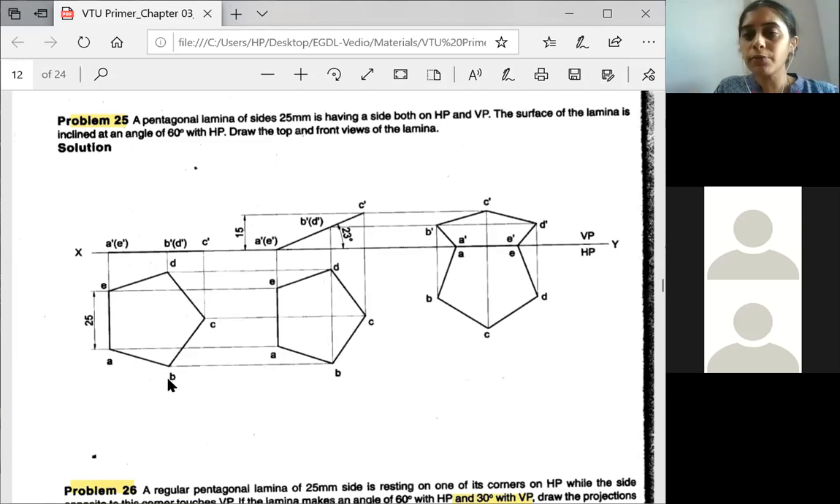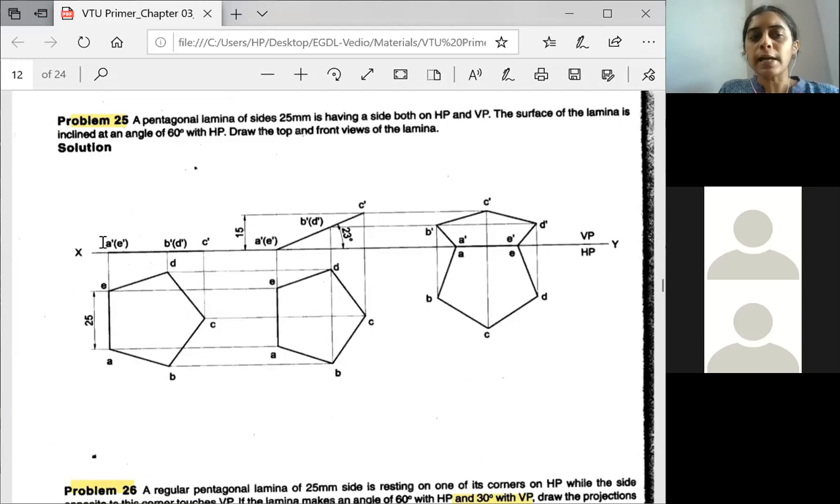The projection line should be very thin. From here again, you project it above. B will be visible, you will write B dash. D will not be visible, you will write it as D dash, hidden, so in the bracket. Then you extend the projection of C to C dash.